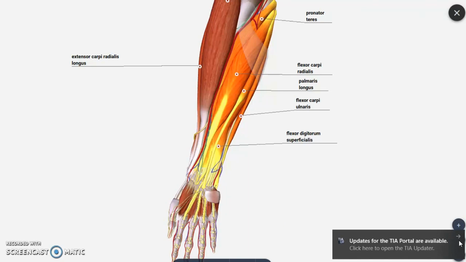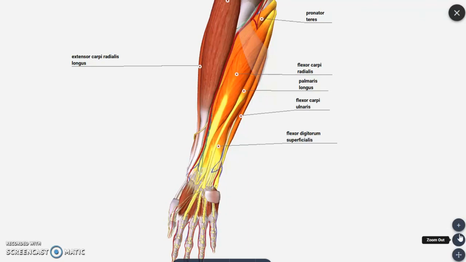Now we are going to talk about the flexor compartment of the forearm region. In the flexor compartment, we will have muscles which are more massive than the posterior compartment muscles, that is, the extensors. Why? Because these are the muscles which are going to work against gravity, so they are called anti-gravity muscles. In this forearm we have two divisions, the anterior compartment and the posterior compartment. In that, we are going to see the anterior compartment first.